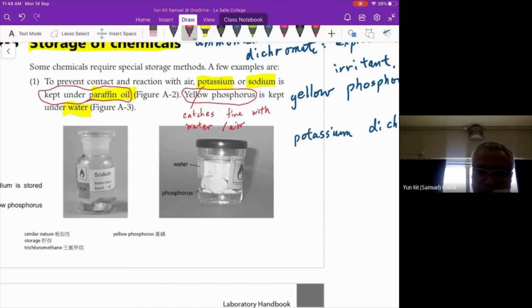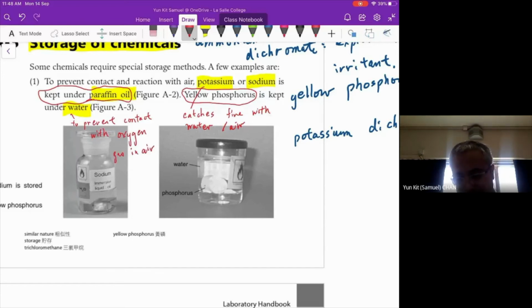Then we will keep it under the water, to prevent contact with oxygen gas in air. Okay?